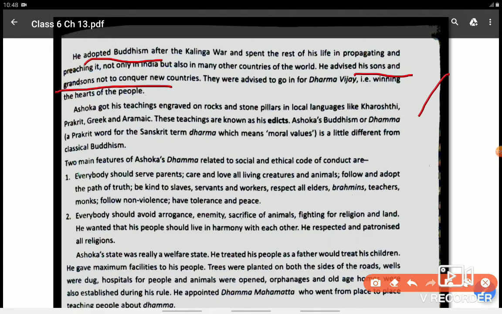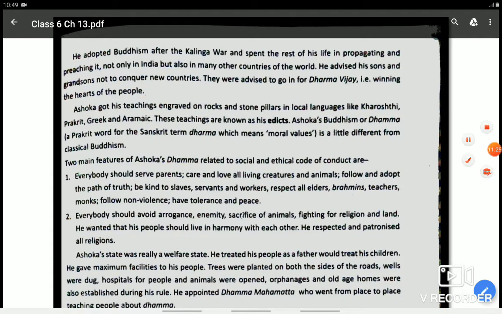And that's why he asked his sons and grandsons to go for Dharma Vijay. Vijay means winning. Dharma means following the path of Buddhism and winning the hearts of people. So what is the meaning of Dharma Vijay? Winning the hearts of people. This also is very important for you. Okay.